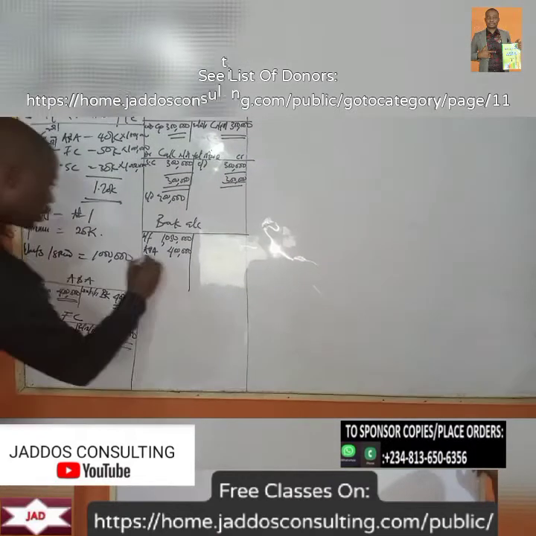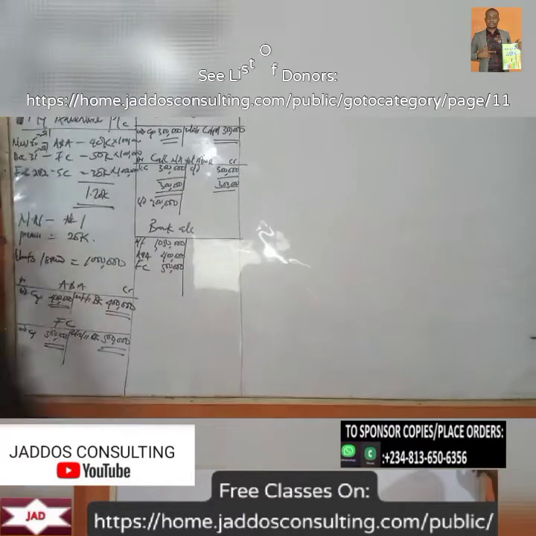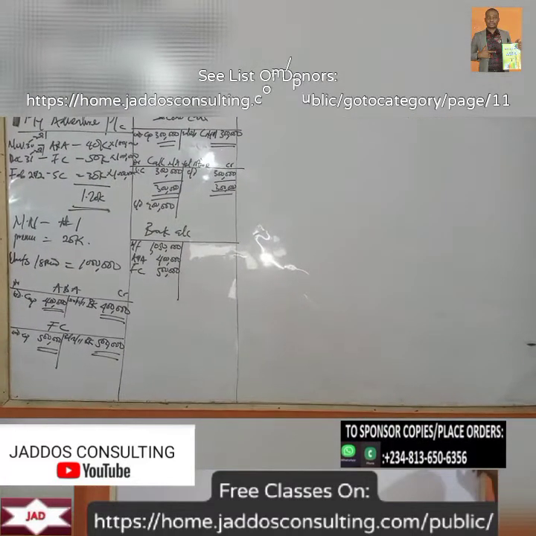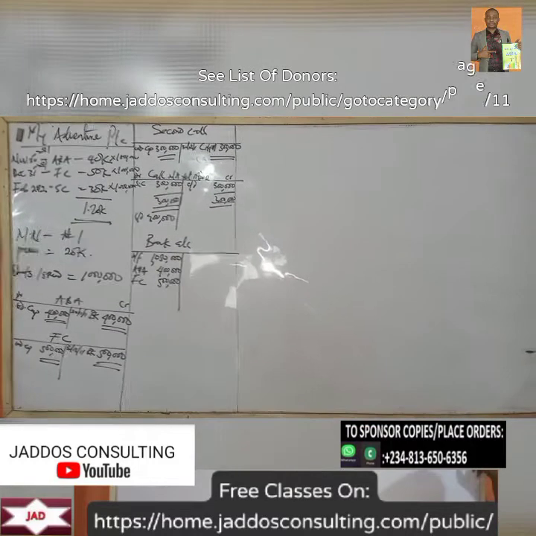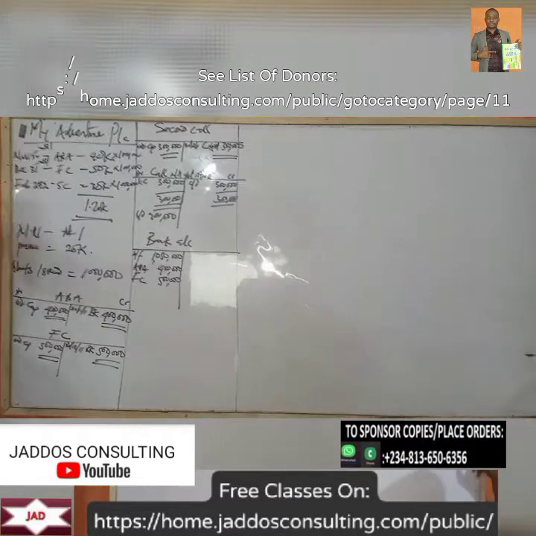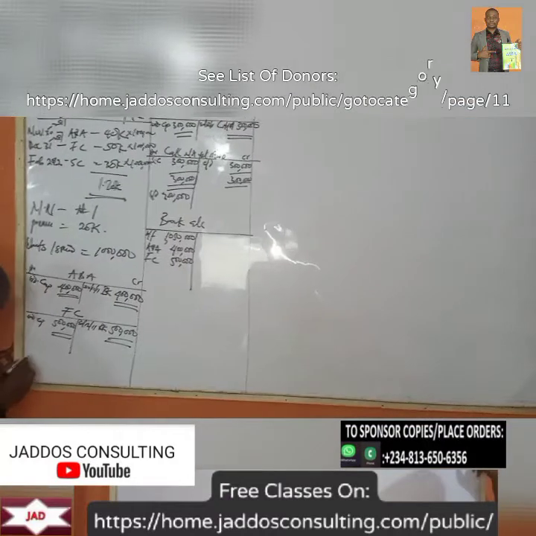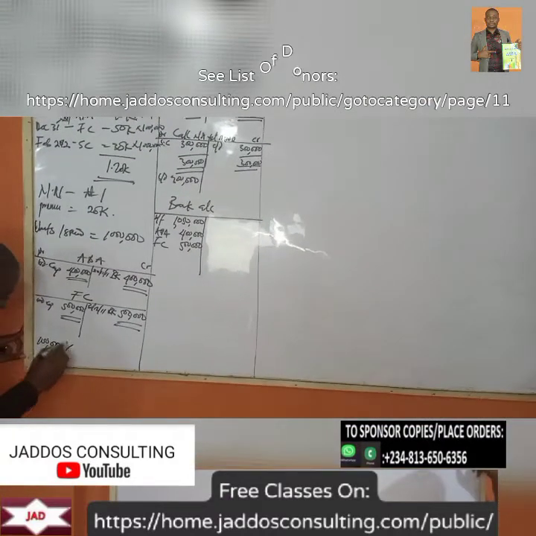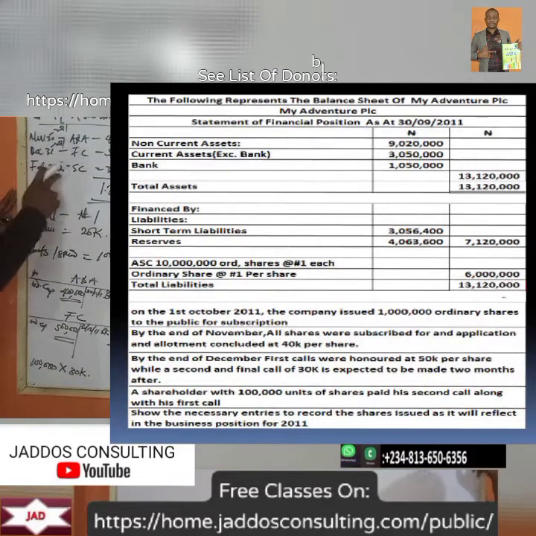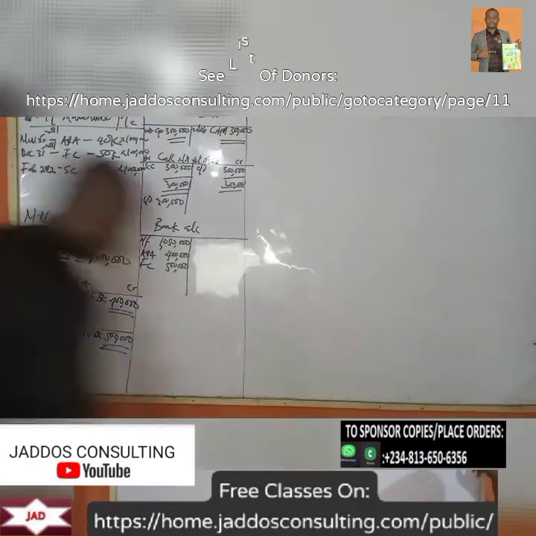From first call, we have 500,000. Now remember, they said that an investor, a shareholder with 100,000 units of shares, paid the second call along with his first call. So when there's a guy here that has 100,000 units, we have 100,000 times 30 kobo. So 100,000 units times that should be 30,000, right?